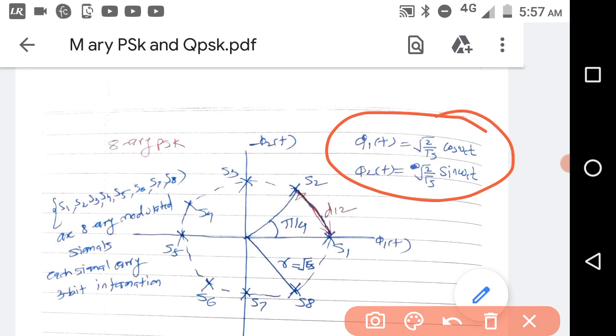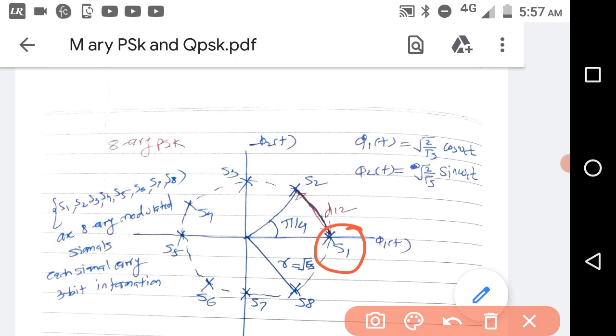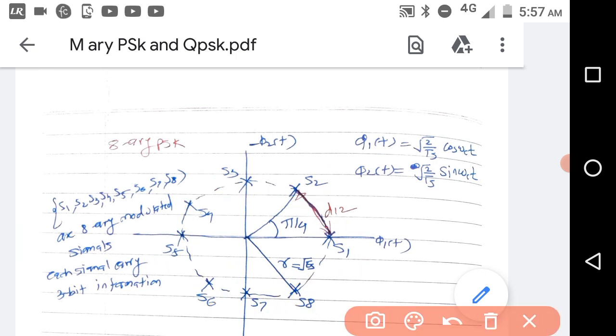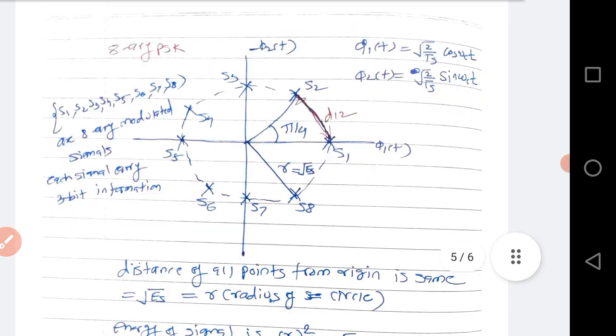So 8-array PSK, phi 1 t is here, phi 2 t is there. Here S1, S2, S3, S4, S5, S6, S7, S8. 8 signals are there, and the phase difference between these is pi by 4, that is 45 degrees. And each signal carries 3 bits.